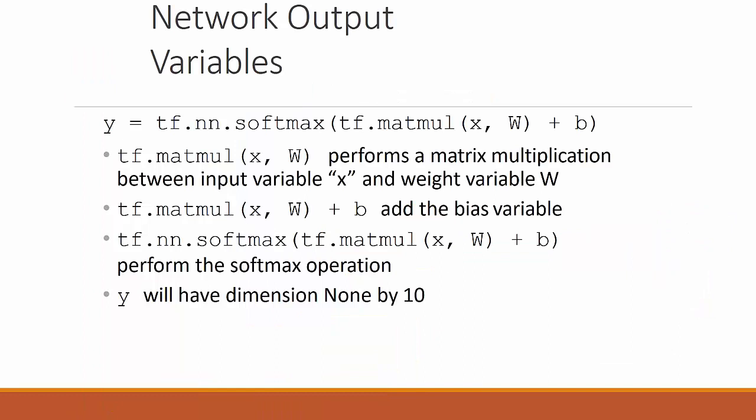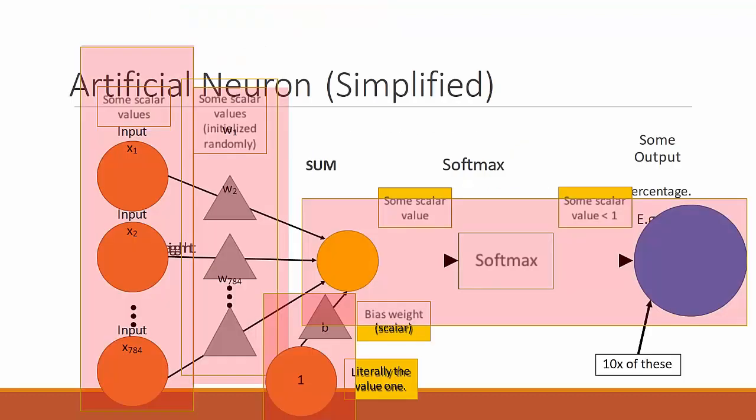Now what are network output variables? For example, y is equal to tf.nn.softmax(tf.matmul(x, w) + b). This performs a matrix multiplication between input variable x and weight w and adds the bias b. Then softmax performs the softmax operation discussed earlier, and y will have dimension None by 10. Again the same description, with TensorFlow working with the same diagram.